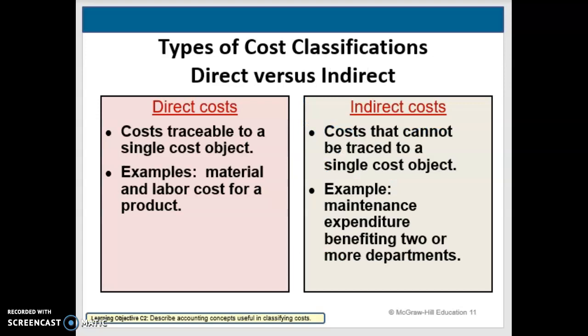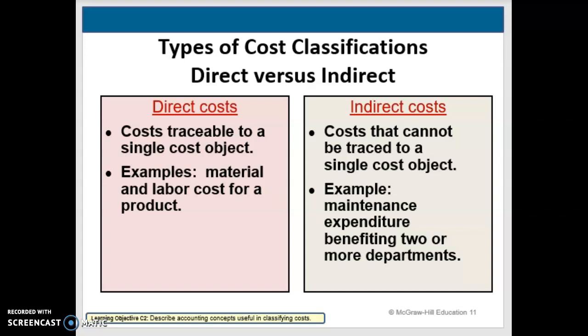When we think about the types of cost classifications, costs can also be traced if they're a direct cost or an indirect cost. So a direct cost means that any cost that we can link to a single cost object. Cost objects are going to be products, processes, departments, or customers. When we think about indirect costs, they cannot be traced to a single object.